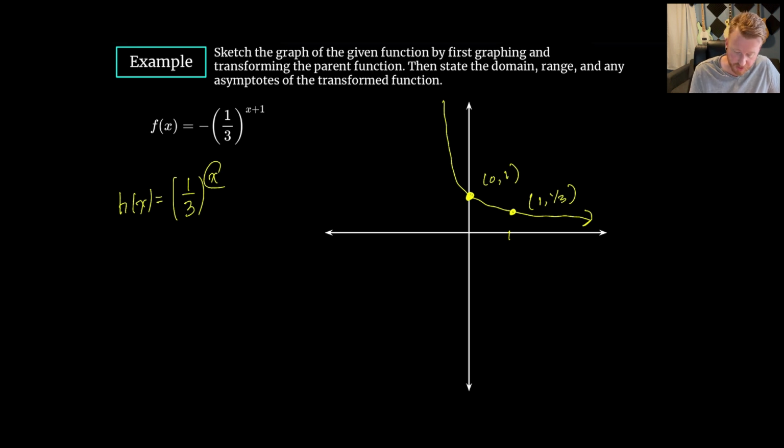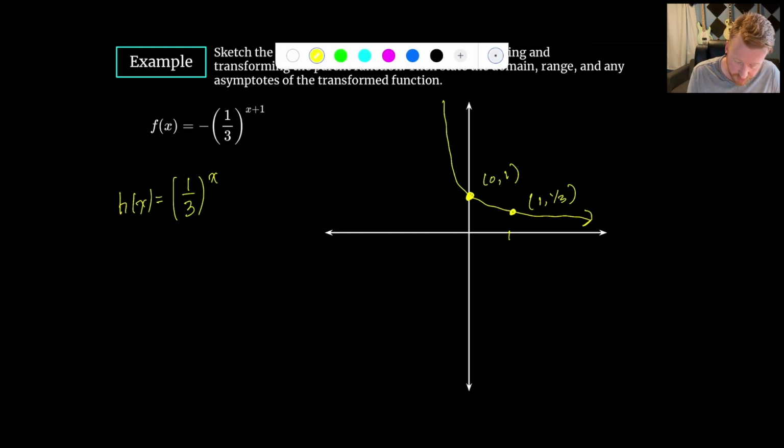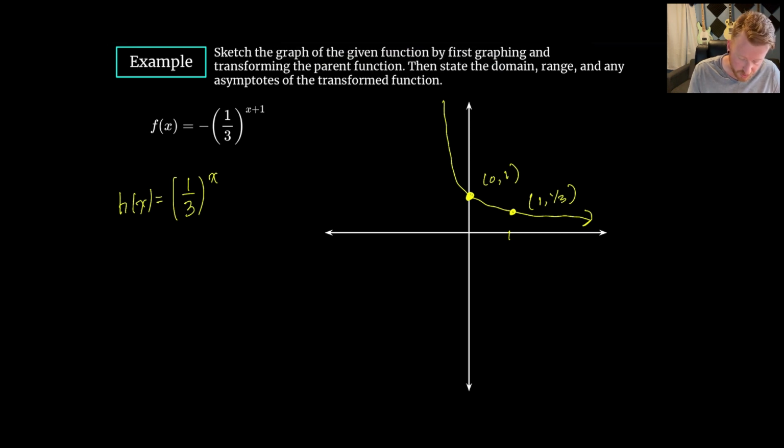So just thinking about plugging in those values here, if I plug in 0, I always get 1. If I plug in 1, I always get 1/3. And these will be the values that will move around as I'm thinking about altering this graph. So next, let's look at moving this around. We'll put the negative in front. So negative h, I don't want to go through all of this, but we'll say that now applying the negative, this will be the green one, negative 1/3 to the x means that everything's going to get flipped to the other side of the x-axis here. So we're going to get a reflection.